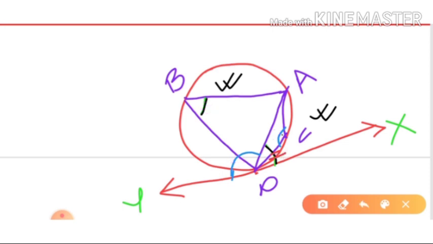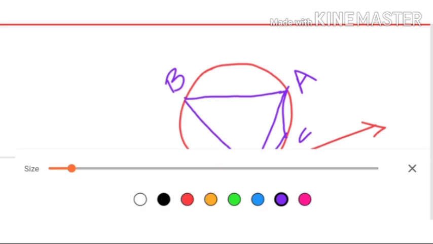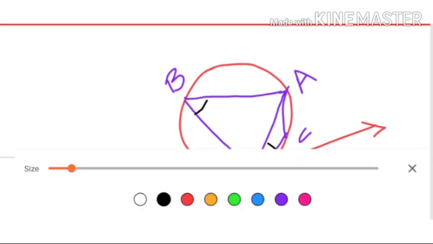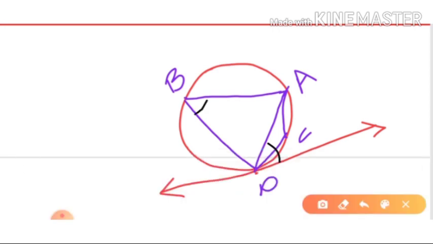If you look here, this angle is equal to this angle, and this angle is equal to this angle. So this is the alternate segment theorem.